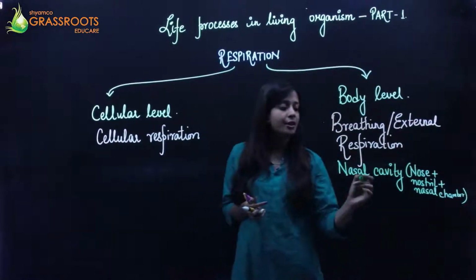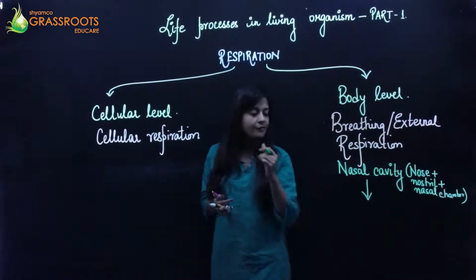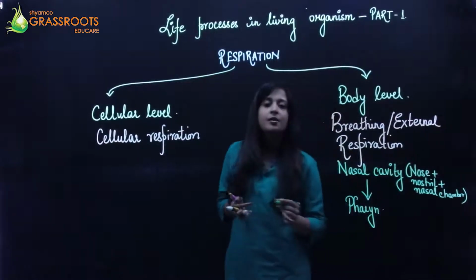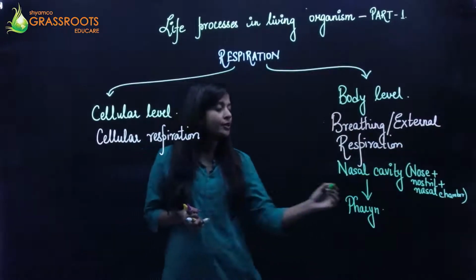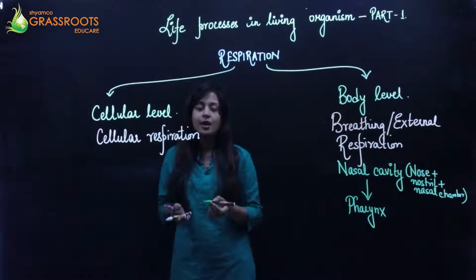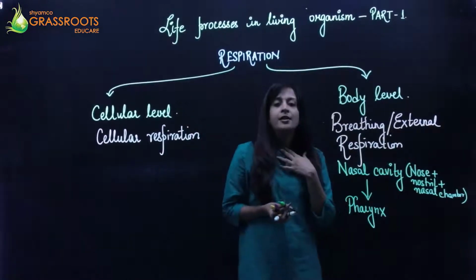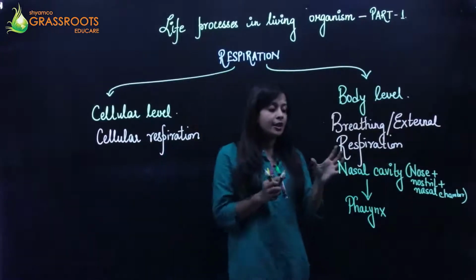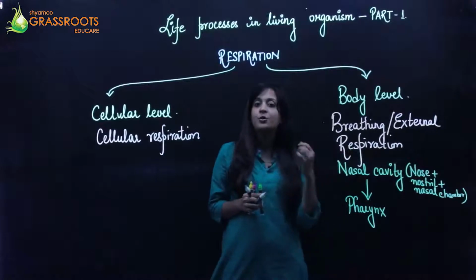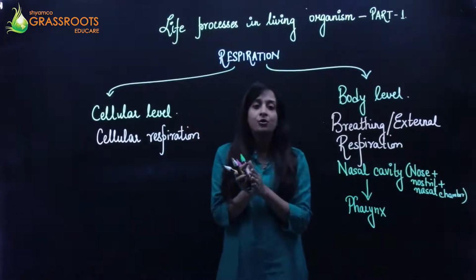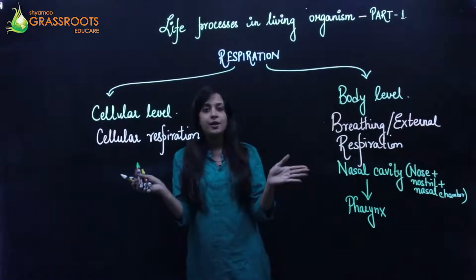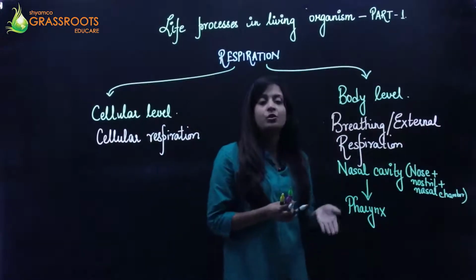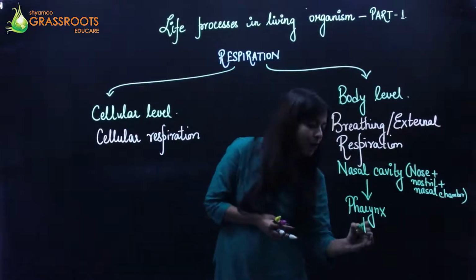after the nasal cavity, the respiratory tract involves the pharynx. Now when you studied the digestive system, you studied this pharynx there as well, right? So basically this pharynx is the common passage way for both the food and the air. It means when food or air goes, it reaches the pharynx, which is a common passage. After that it has two pathways. If it is the digestive system, it will go into the esophagus. But if it is with respect to respiration, it will go into the next part